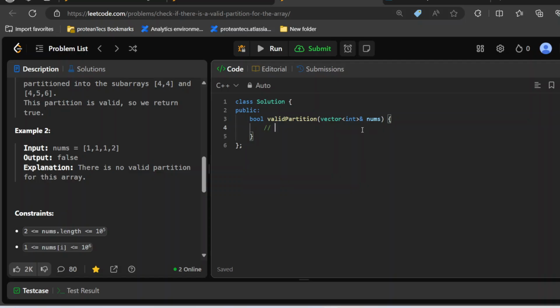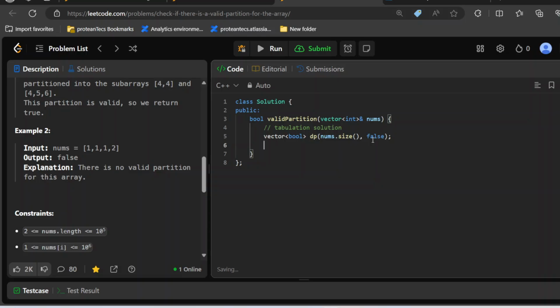I'll code only the tabulation solution for this problem because I think that will be enough. So I'll start with creating a dp vector which is of size nums.size only. Oh wait, it should be a boolean, not a true, because we are going to store 0 or 1, so it should be like this. I'm going to initialize it with false values.